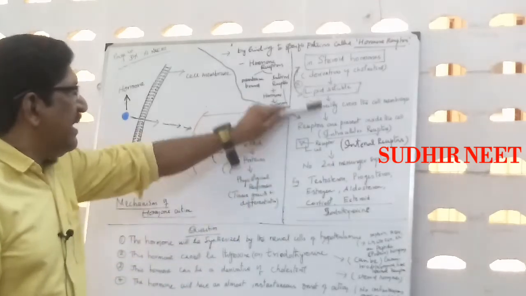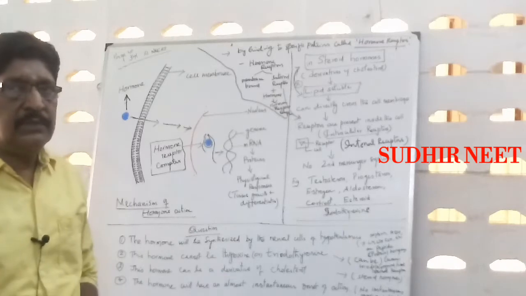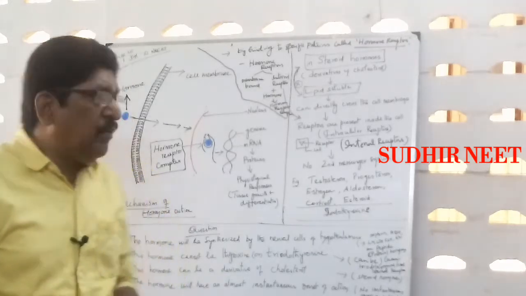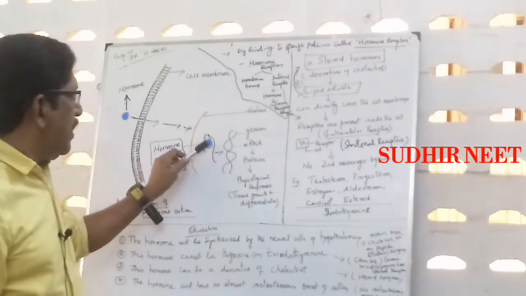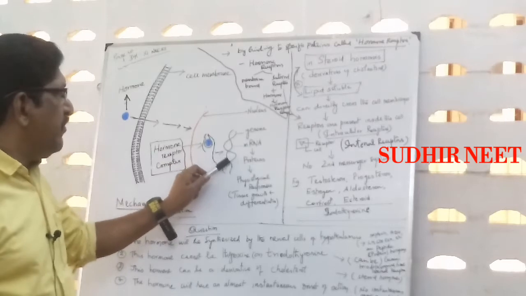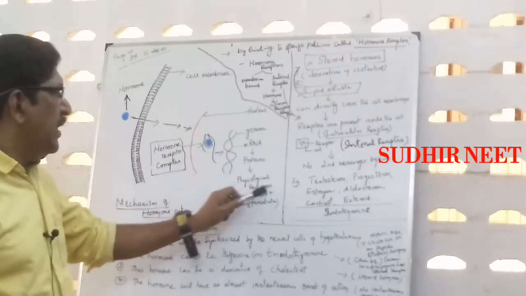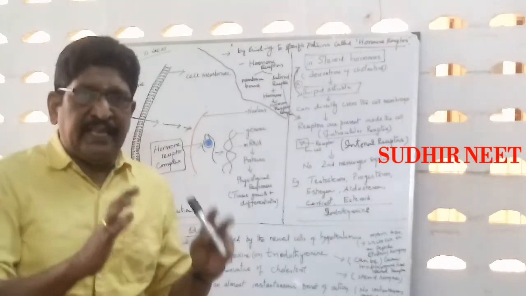These are all the characters of the steroid hormone. The hormone receptor complex is formed, and then it acts on the genome and forms the proteins, and finally the physiological response, tissue growth and differentiation, takes place.